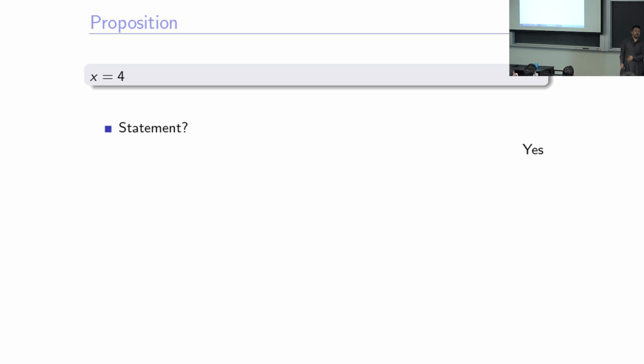It is a proposition. Why is it a proposition? Because if it's not 4, then it will be something else. It's true or false. Yes, please. If x is equal to 4, then we know that the right hand side is equal to the left hand side. So it is a proposition. But if x is 19? Yes, it's not a proposition.